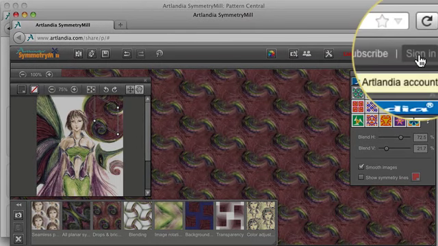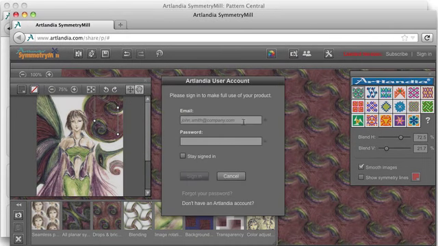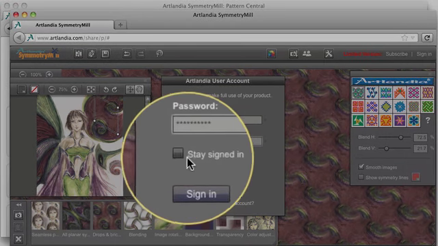It's a good idea to sign in so SymmetryMill can start automatically saving your work. If you are subscribed to the full version, signing in will unlock all the features of SymmetryMill. In either case, check the Stay Signed In box and you won't be bothered with this ever again.